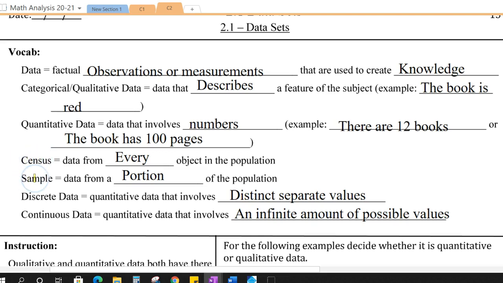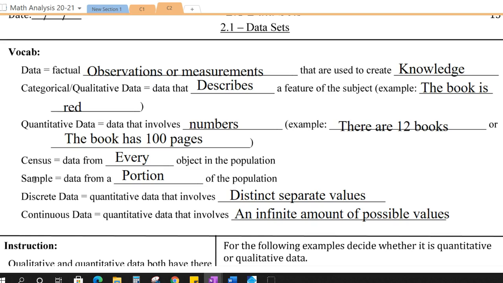Next, a census versus sample. A census takes data from every single object in the population. So we just had the census in the United States, where they asked questions of every single person in the United States in order to get their data. A sample, on the other hand, takes data from a portion of the population. So when you hear about surveys, who you're going to vote for, those are samples. Only part of the population is answering that, and they're assuming that the rest of the population is going to go along with those same answers.